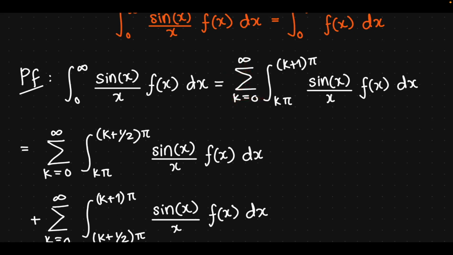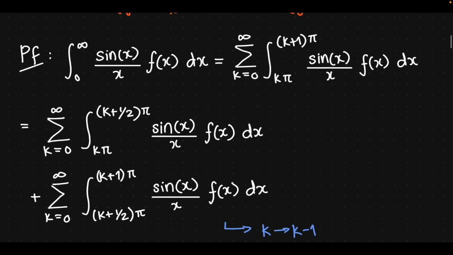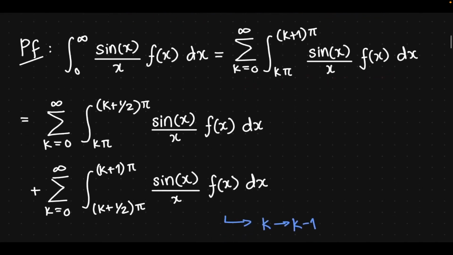We have to add all of them up because the original integral was from 0 to infinity. So we have sum from k equals 0 to infinity, integral k pi to k plus 1 pi, sine of x over x f of x dx. The use of such discretization will become useful in a short while, and if you remember, this is a similar kind of approach that we did for evaluating an integral which had, say, a fractional part.